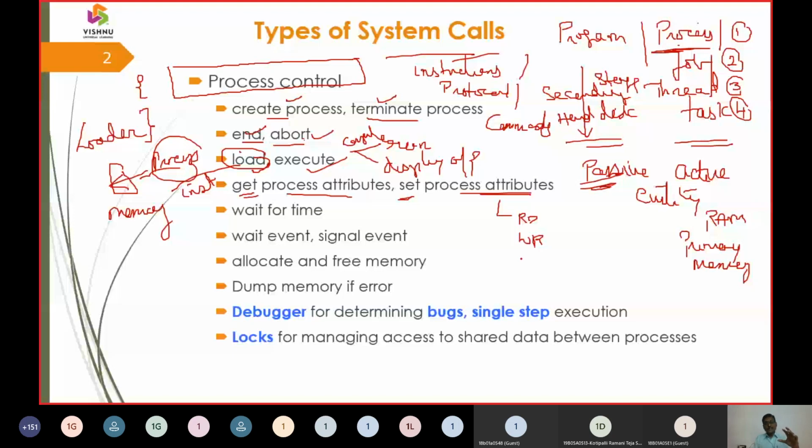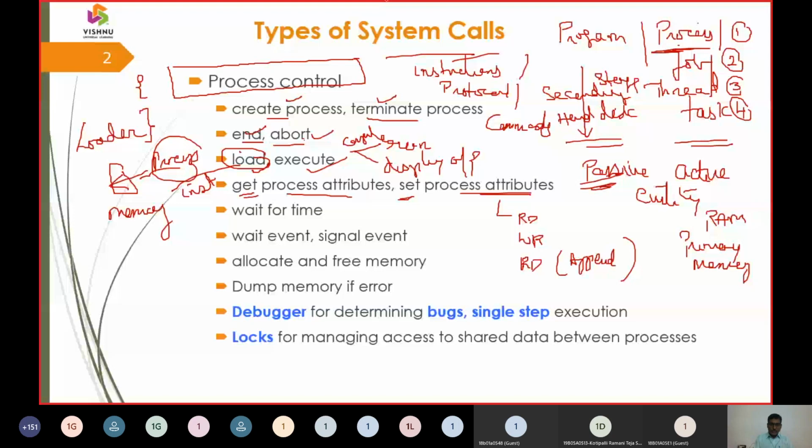So you have to bring in that scenario, whether it is a read operation, whether it is meant for a write operation, whether it can do both, or an appending mode. We can do a read operation or a write operation, you can mention it. So that is where we are going to say get process attributes.